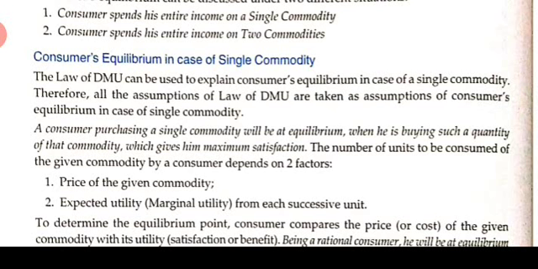In case of a single commodity, the law of diminishing marginal utility can be used to explain consumer equilibrium. Therefore whatever assumptions we have discussed for the law of DMU are taken as the assumptions of consumer equilibrium in a single commodity. A consumer purchasing a single commodity will be at equilibrium when he is buying such a quantity of that commodity which gives him maximum satisfaction. So whatever price the consumer is paying, if from that price the consumer is getting the maximum satisfaction, at that point the consumer is said to be in equilibrium in case of a single commodity.